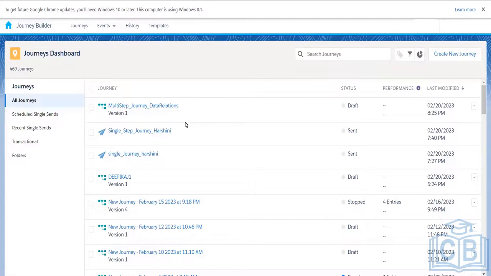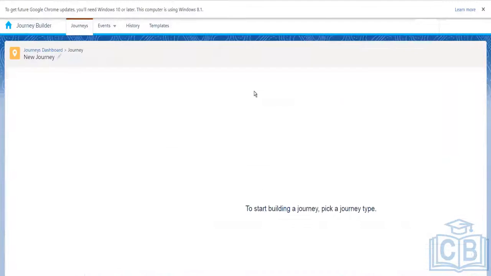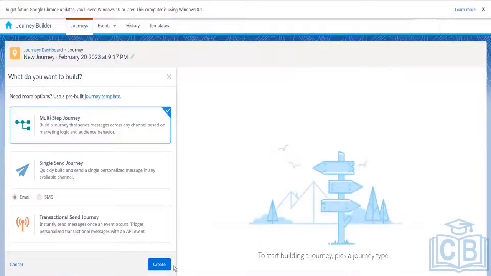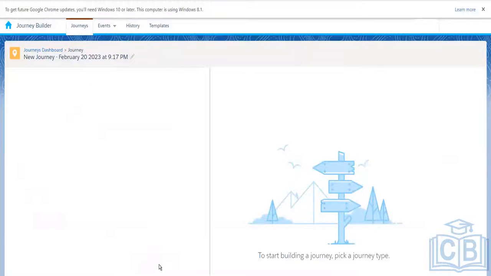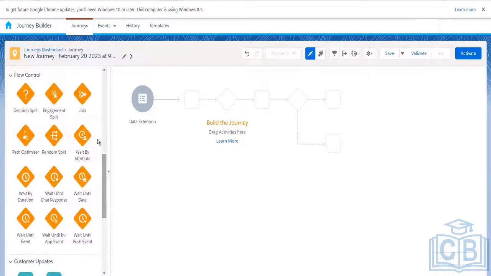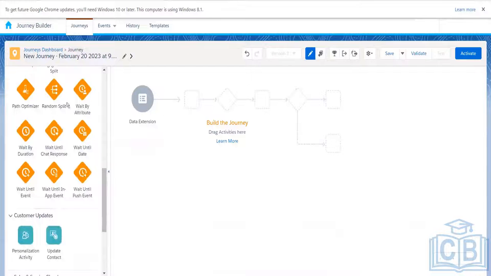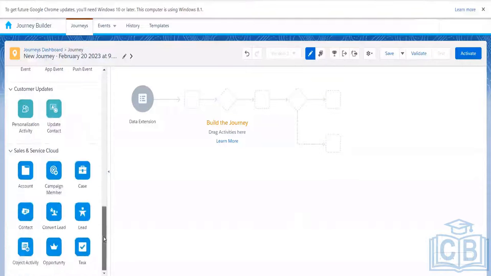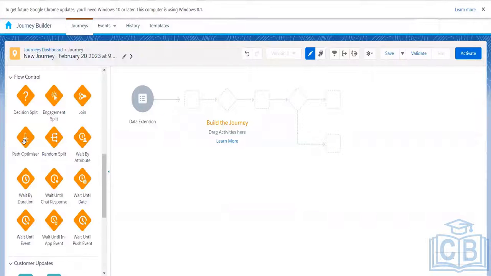Thank you. In Journey, we're discussing the activities. Let me just create a new journey. In the multi-step journey, we had talked about the decision split, engagement split, and join. In today's class, we'll be talking about the rest of the activities and then Sales and Service Cloud and customer updates. Let's start with Path Optimizer.